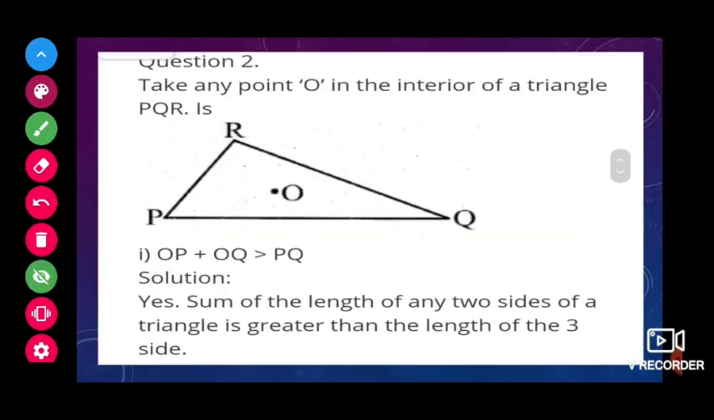Next one. Take any point O in the interior of the triangle PQR. Is OP plus OQ greater than PQ? Yes. Children, why? Because this is also one of the properties: if we take any point inside the triangle and draw lines to any two vertices, then the edge joining those vertices will always be less than the sum of these two sides. So it's a yes.